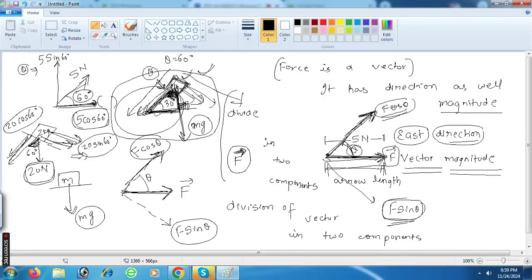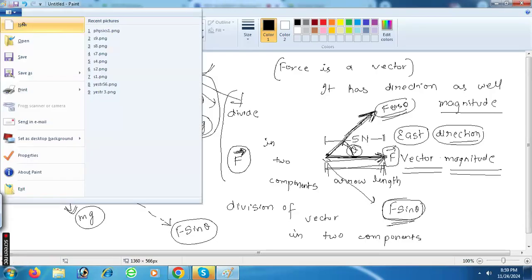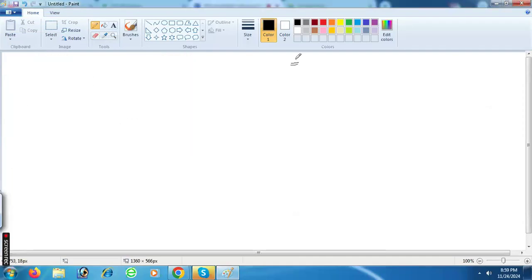So this way we can divide the components of a force vector. We can divide the component of a force vector, right? Okay.